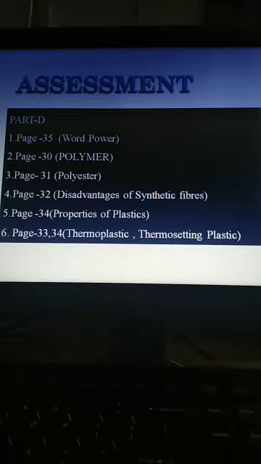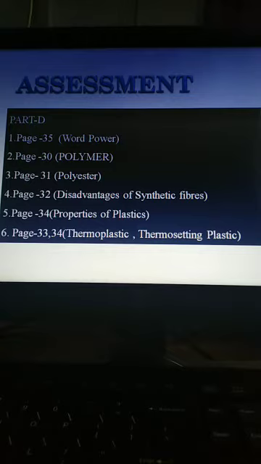Now moving towards third question, what is polyester? Write two properties and two uses of it. It is given in page number 31. Right hand side you can see the heading polyester, right? So write like this, polyester is a well-known synthetic fiber. It is a polymer of many ester units. Then you should write under the heading properties of polyester, you can write any of the two properties from those 4 points. It is lightweight, strong and elastic in nature. It is resistant to stretching and shrinking.